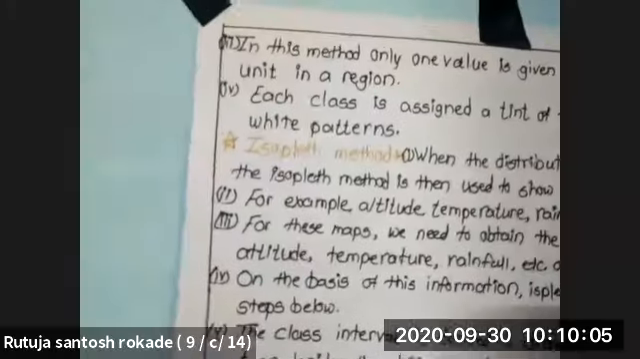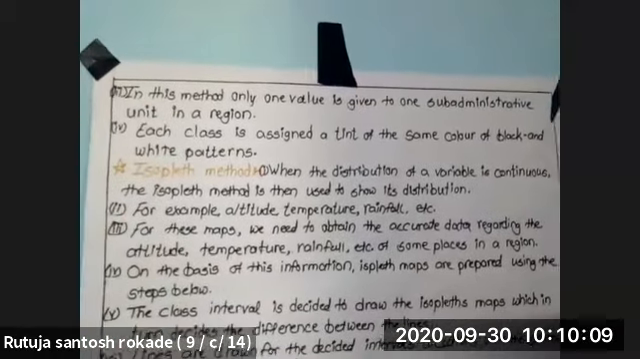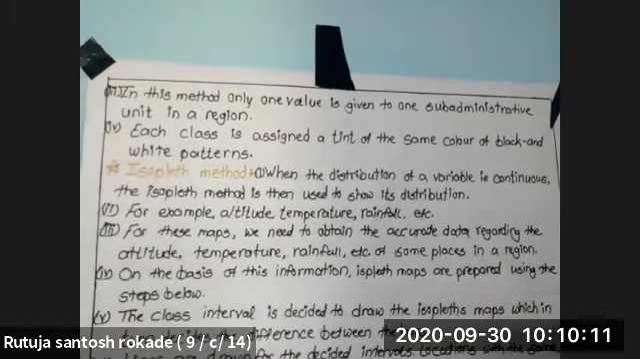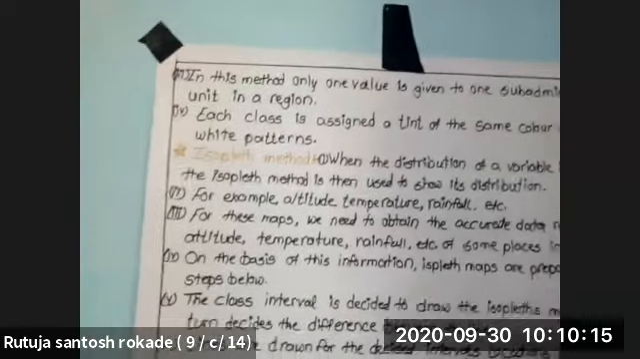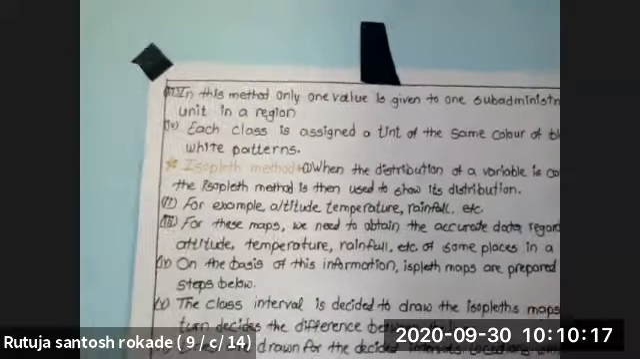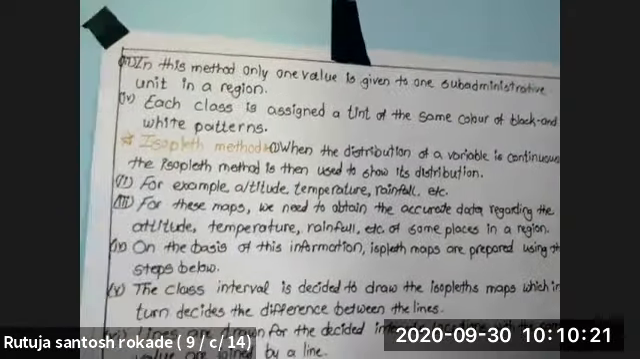In this method, only one value is given to show an administrative unit in a region. Such classes are represented by shades, often tinted, some colors or black and white patterns.